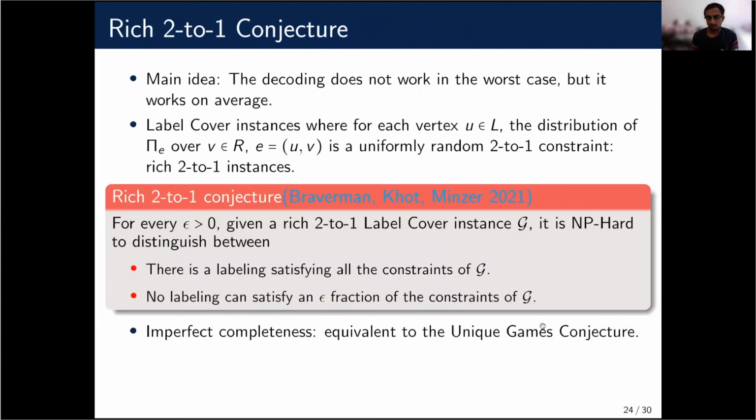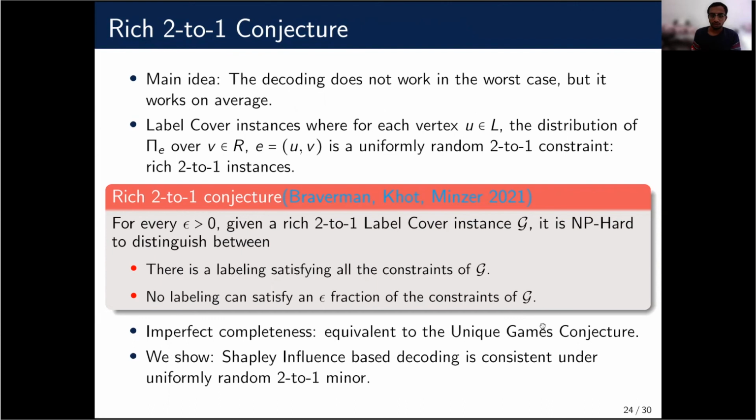They say that for a label cover instance where each edge is a uniformly random 2-to-1 minor, meaning that if you fix a left vertex, the edges corresponding to it are uniformly random 2-to-1 minors, even for those instances the problem is hard. Basically, given a satisfiable instance, it's hard to find an assignment satisfying an epsilon fraction of the constraints. They also showed that it is equivalent to UGC if we ignore the perfect completeness case.